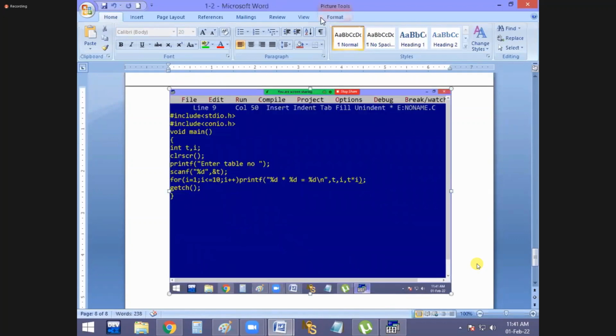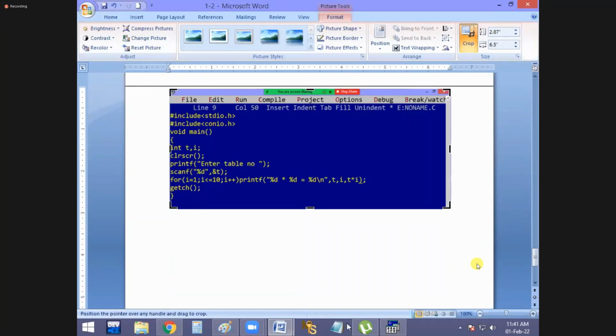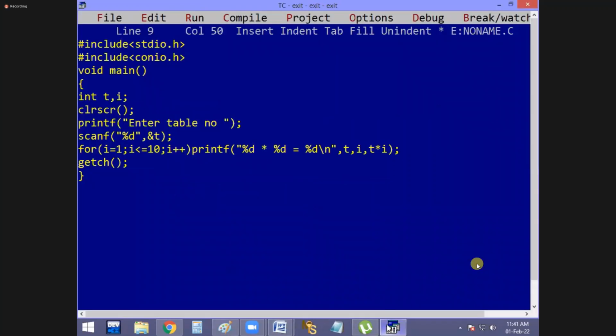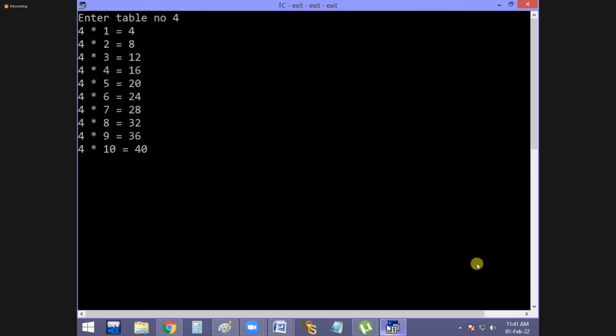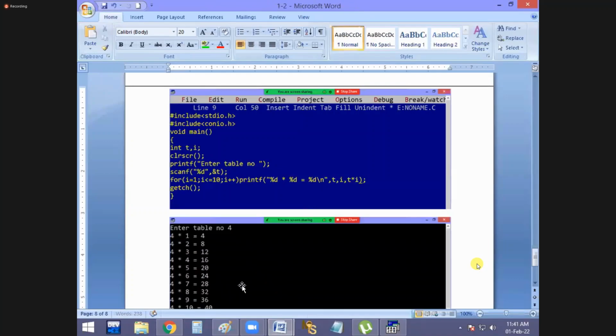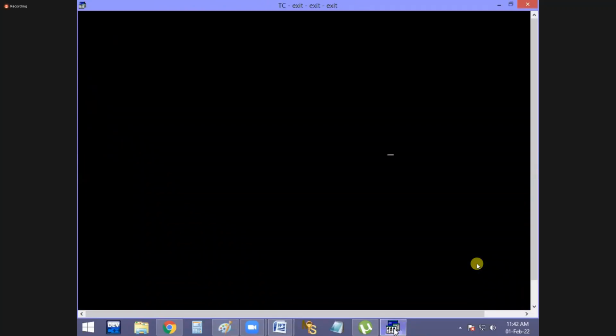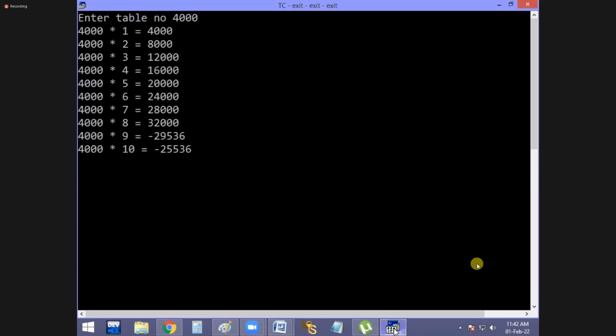And this one is the output of this program, guys. Okay. And now you can print like this. For example, say this. You can print, suppose, 4,000. Actually, you are going to give the 4,000 table. Now there is no problem up to 8 times. But at 9 and 10, you are getting a garbage value. See that? Why? Because the integer capacity exceeded.